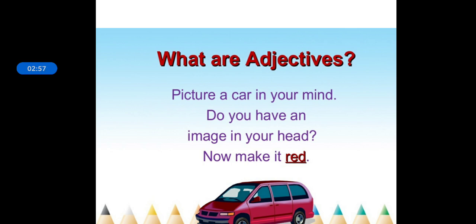But if I tell you a red color car, now what do you get in your mind? A red car. Exactly. So car here is a noun, and if I tell you car, the car comes to your mind. But if I tell you red car, then a red car will come to your mind, and here red is an adjective as it gives you more detail about the noun, and the noun here is car.